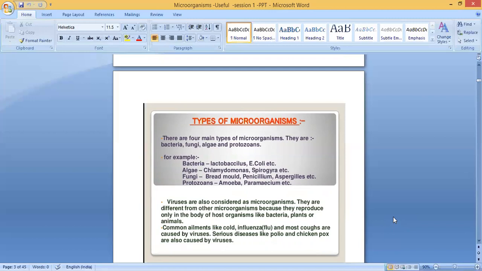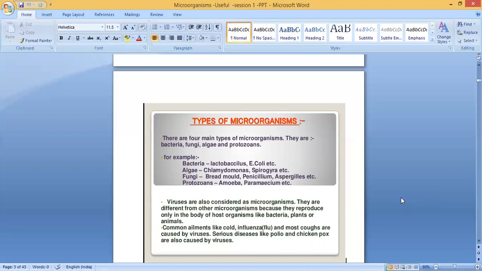Which are the different types of microorganisms? There are four main types of microorganisms: bacteria, fungi, algae, and protozoans. Clear? Which are the four types? Bacteria, fungi, algae, and protozoans. What are the examples for bacteria? Lactobacillus and E. coli, Escherichia coli. Algae examples are Chlamydomonas and Spirogyra. Fungi examples are bread mold, Penicillium, and Aspergillus.